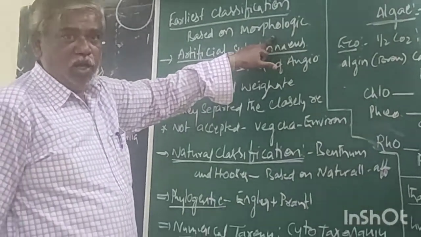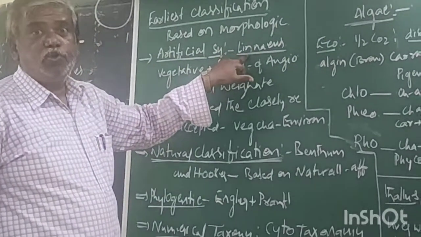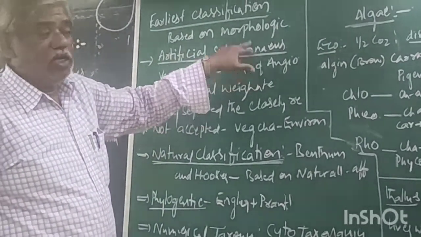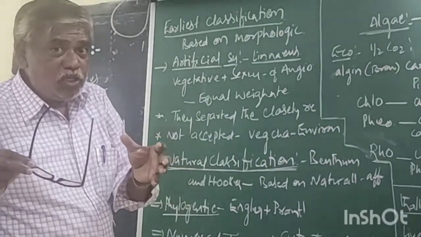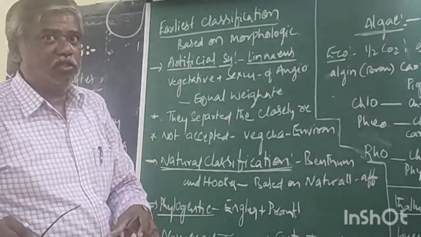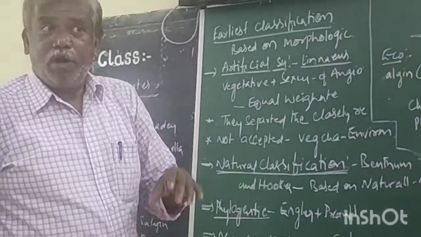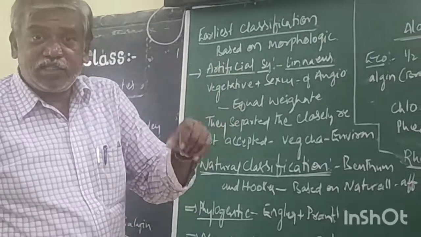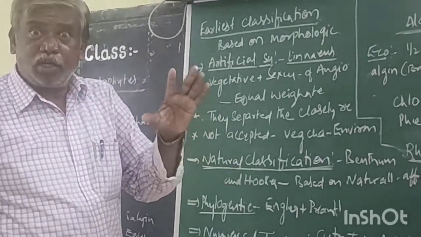But the artificial system of classification proposed by Linnaeus belongs to only angiosperms. Before this, many scientists were also attempting classification of angiosperms.